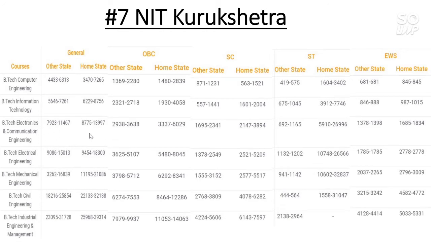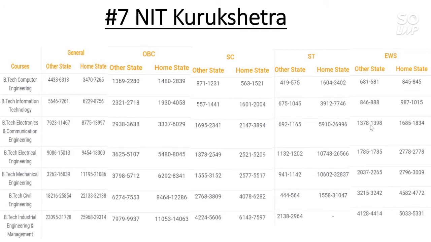For EC branch general category other state cutoff goes to 11,500 and for home state it is almost 14,000. For OBC category the cutoff is 3600 for other state and 6000 for home state. Now for SC category the other state cutoff is 2300 and for home state it is almost 4000. Now for ST category the cutoff for other state is 1100 and for home state it is almost 27,000.